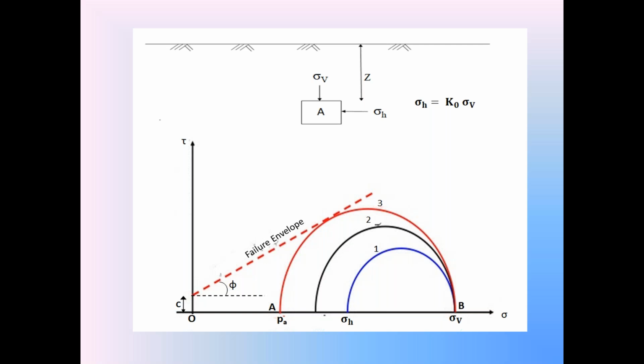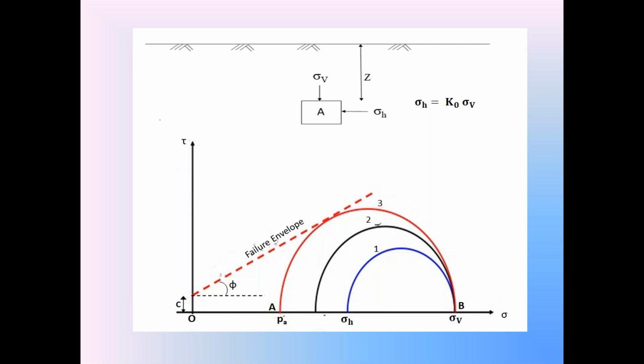The retaining wall, due to defects in construction, inefficient or unsuitable materials, or some other reasons, moves away from the backfill by a small magnitude, a few centimeters.